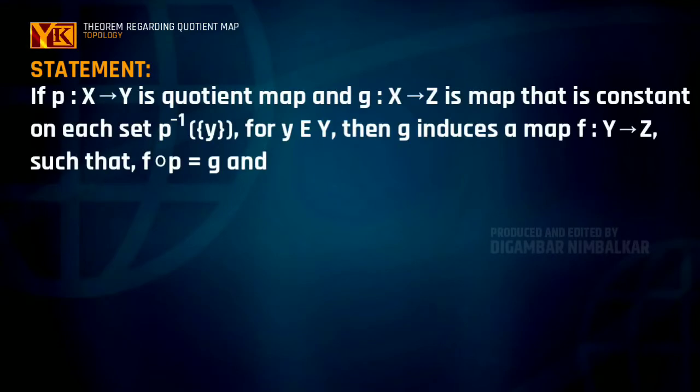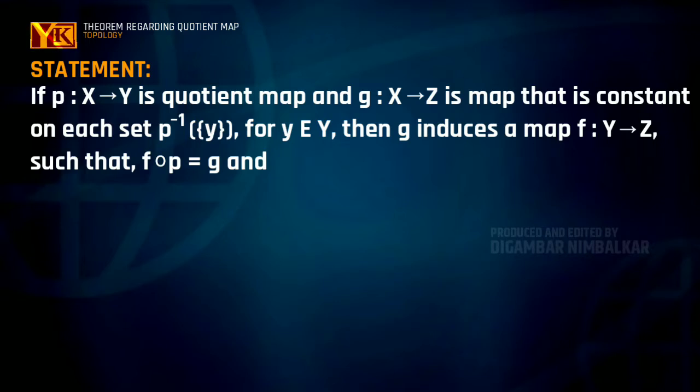Welcome all. In this video we'll see another theorem regarding the quotient map. The statement of the theorem is: if p from X to Y is a quotient map and Z is any space, and let g from X to Z be a map that is constant on each set p inverse of y for some y belonging to space Y, then g induces a map f from Y to Z such that f composition p is equal to g.